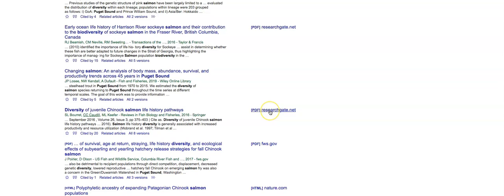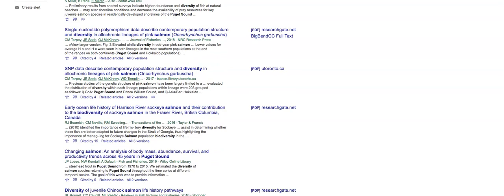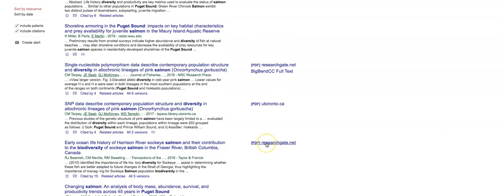When you see ResearchGate, these are usually full text PDFs, and what that will get you is somebody wrote this paper and it's behind the paywall, but they like to be cited, so they put their stuff out there so you can find it. So you'll find a bunch of rich things here. This is a thing I want to make sure you know. It does go to library materials, but it also goes to other materials that are full text and available to you.